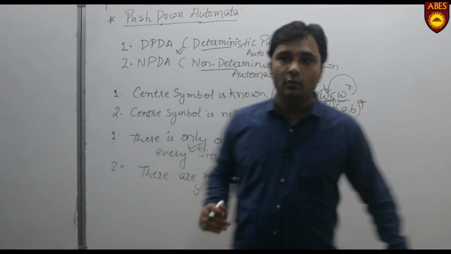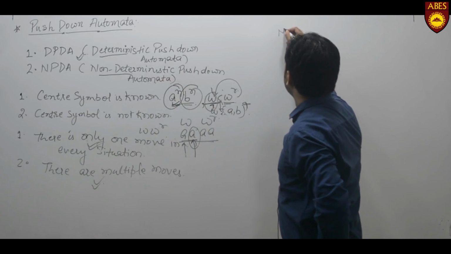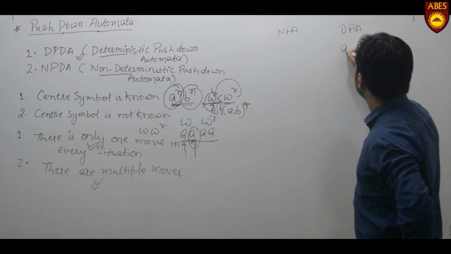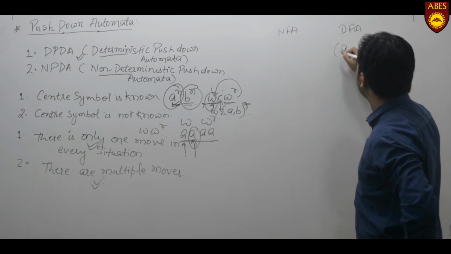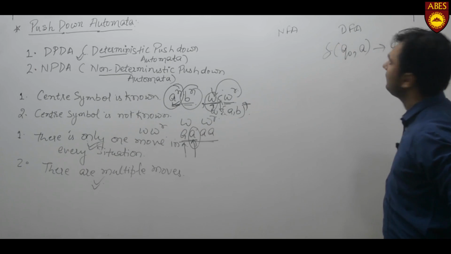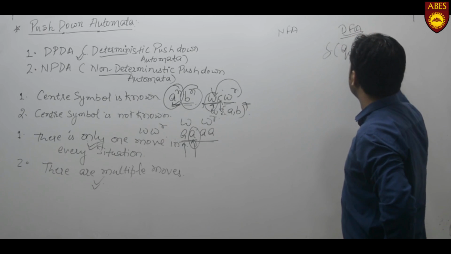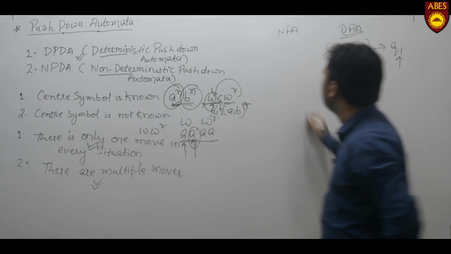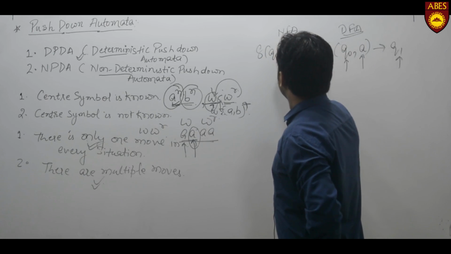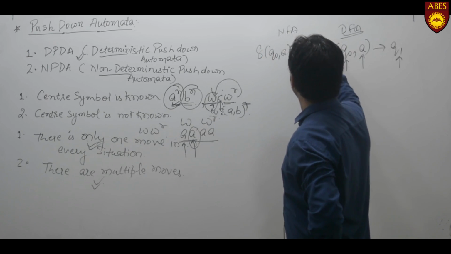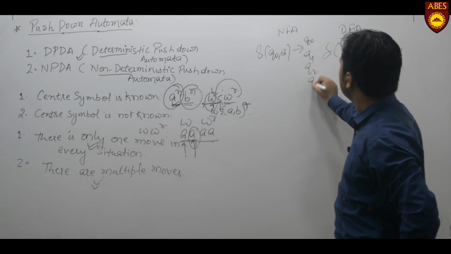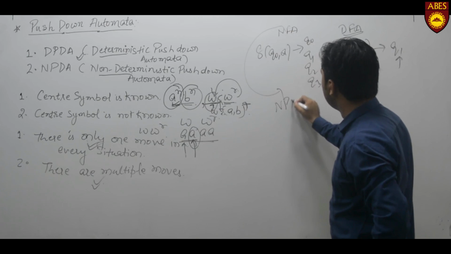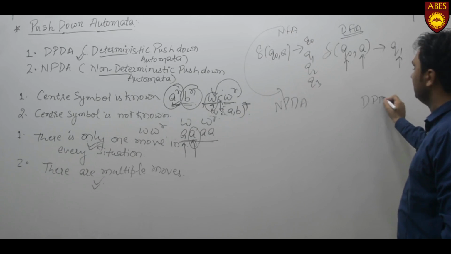Let us discuss this with an example of NFA and DFA. In DFA, the transition function is: we are at a state Q0, and after reading an input A, we move to another state Q1. That is, in DFA, from one state reading an input, we go to a single state. Whereas in NFA, we go to multiple states, that is Q0, Q1, Q2, Q3, etc. Now we try to relate this to NPDA and DPDA.